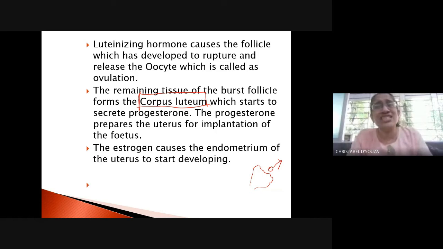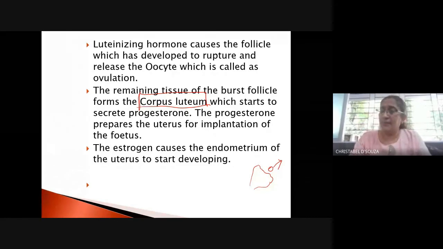So if FSH and LH are not there, the progesterone and estrogen will not be secreted, right? Now, this corpus luteum begins to secrete progesterone, and what does it do to the uterus? It prepares the uterus for the implantation of the fetus, okay?